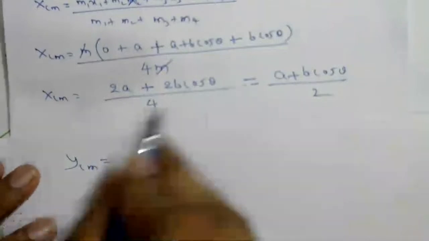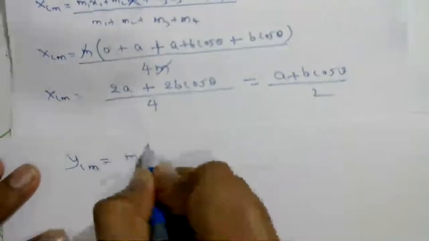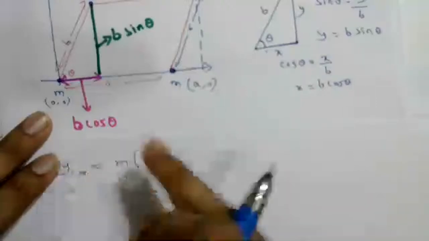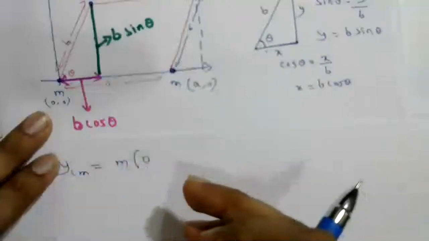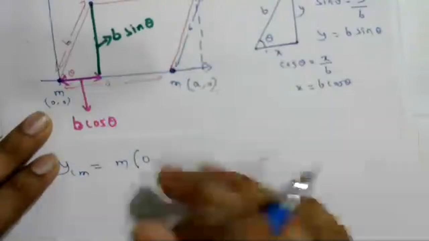Now ycm, same. I'll write directly, m is common. Y1 is 0, so m1 y1 plus m2 y2 plus m3 y3 like that.